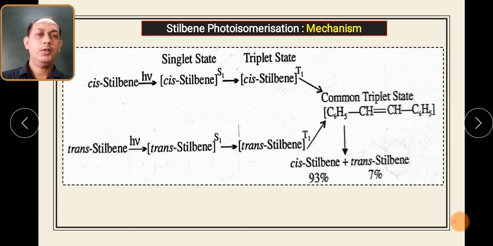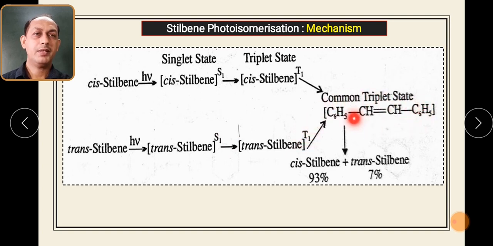As I already told you in the first slide also, what happens basically? If you take cis or trans and irradiate with photochemical radiation, it will get converted into a singlet state. Now it is in the ground state, it gets excited to singlet excited state S1, then it will again be excited to the triplet excited state via intersystem crossing. The same thing we will observe in the case of trans stilbene. If you take trans stilbene, it will get excited to the singlet state, then the triplet state.